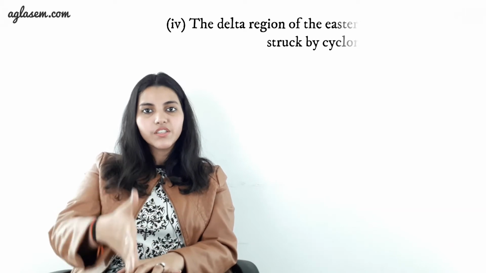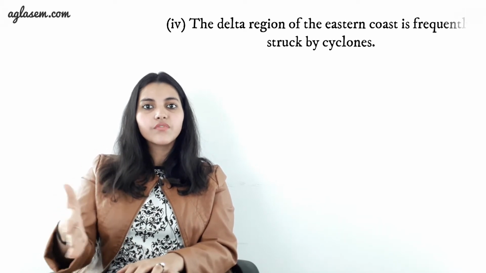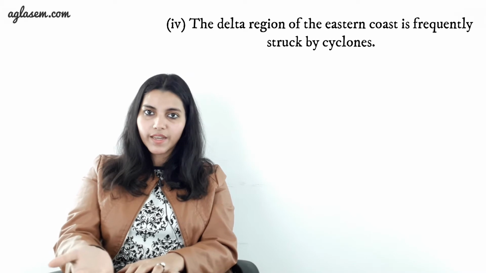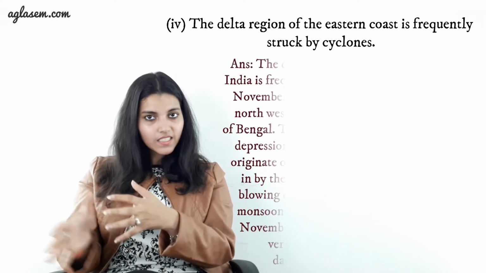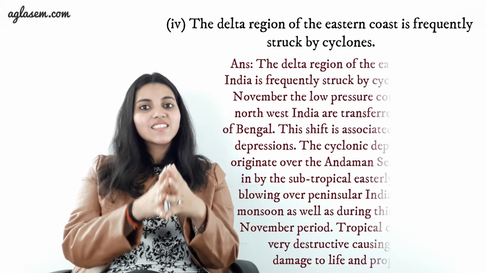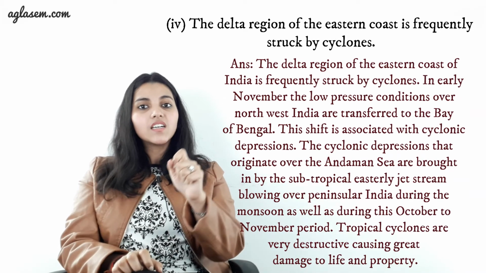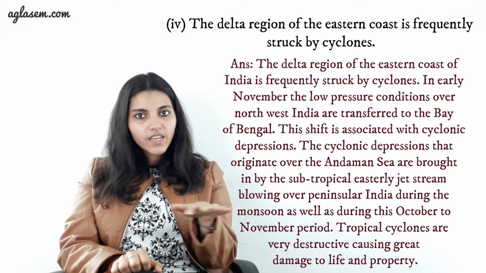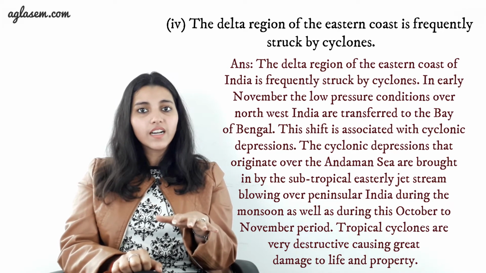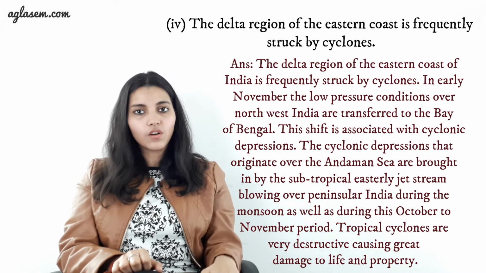Coming to the fourth statement, it says the delta region of the eastern coast is frequently struck by cyclones. Why? Reason behind this is, in early November, the low pressure conditions over northwest India are transferred to the Bay of Bengal.